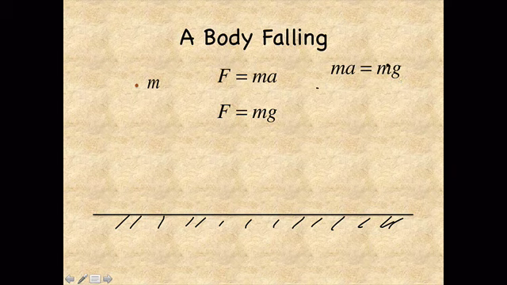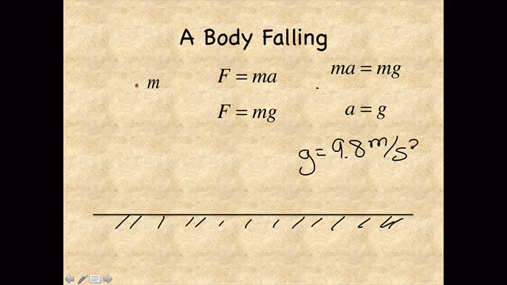Now, remember that this is the inertial mass and this is the gravitational mass. They didn't have to be the same, and for other forces, like electric forces, the mass of the particle has nothing to do with how big the force on it is. For electric forces, it's the charge that matters. The amazing thing is that these masses are the same, so they cancel. So you can see that if those are the same, then the acceleration of the test body will be a equals g, which is a constant independent of the mass. So you could do the same for any mass, and you would find that the acceleration g equals 9.8 meters per second squared for any body falling on the Earth, independent of its mass.